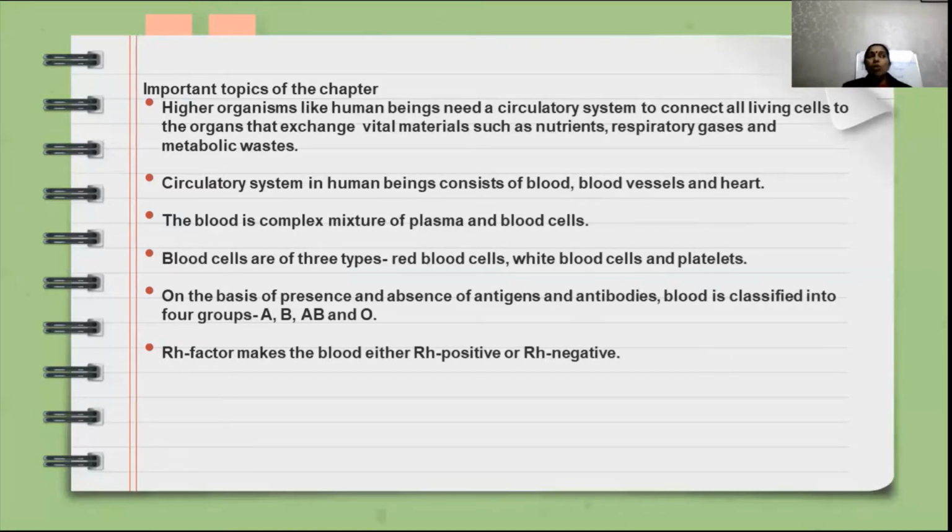And the names of the blood groups are A, B, AB and O. So we can notice that when checking the blood group of a person, a negative or positive is also mentioned there. That is RH factor. So RH factor makes the blood either RH positive or RH negative. So we can say blood group A positive, A negative. That positive and negative is representing the RH factor.